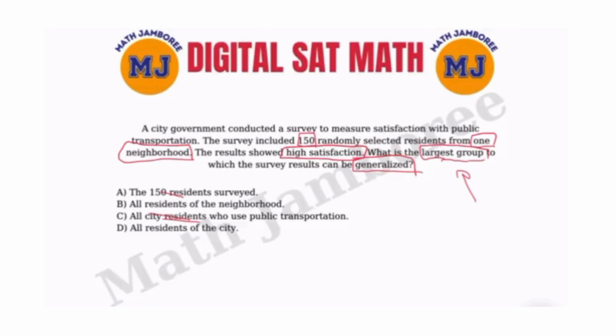And D says all residents of the city. That is also too broad, and there's too little evidence to know that. There is a connection within every neighborhood. When 150 showed very high satisfaction, then it's likely that the rest of them are also going to be very satisfied. Not all of them, but more than 150 for sure. So B is the correct answer to this given question.